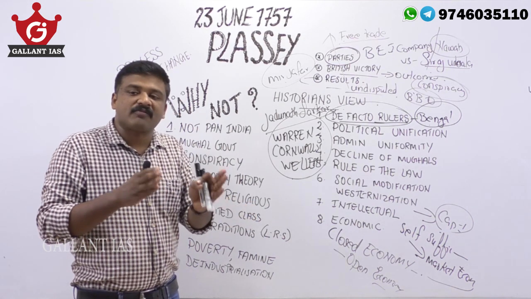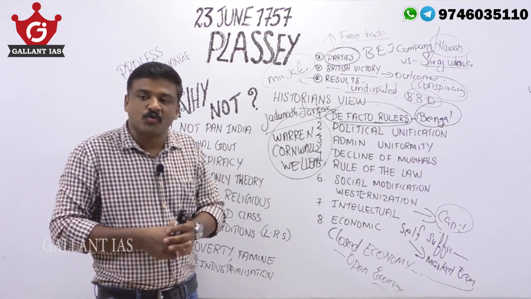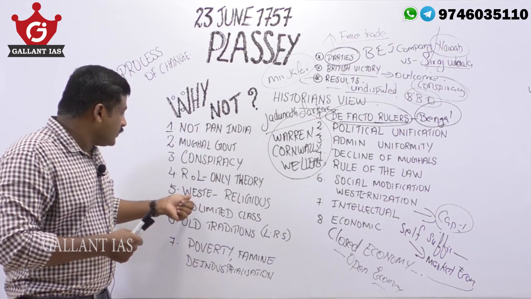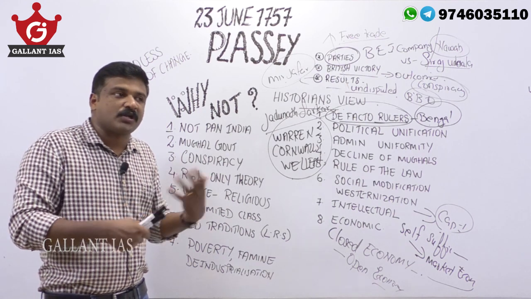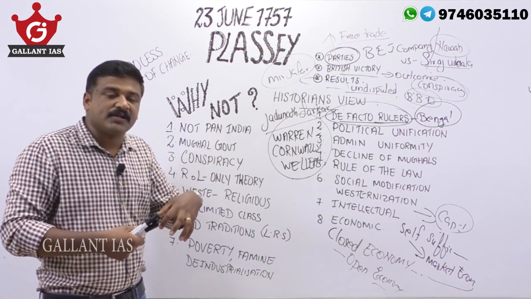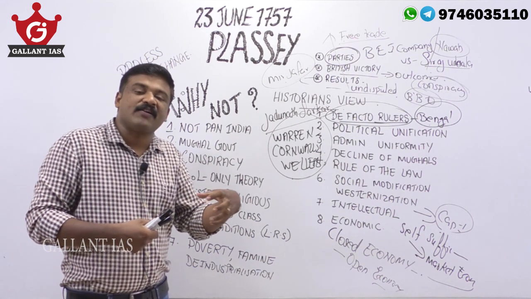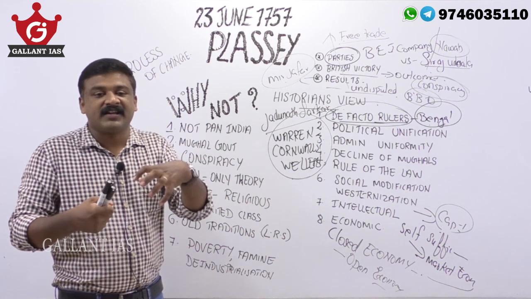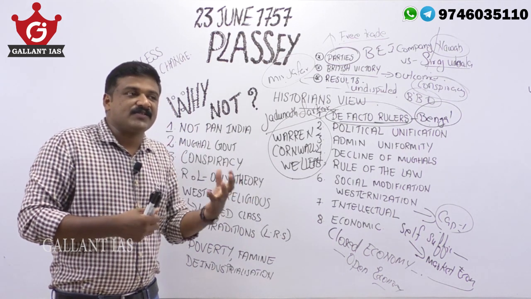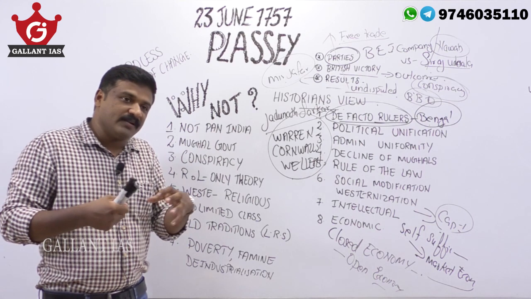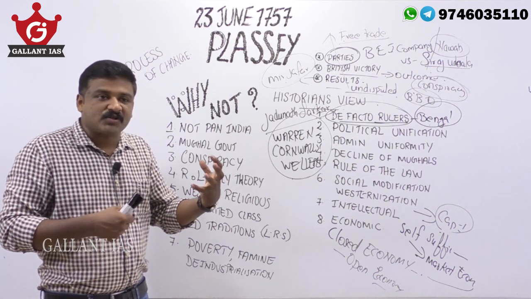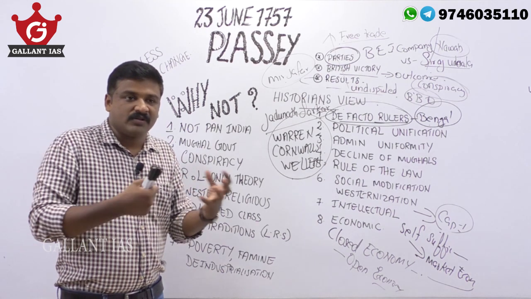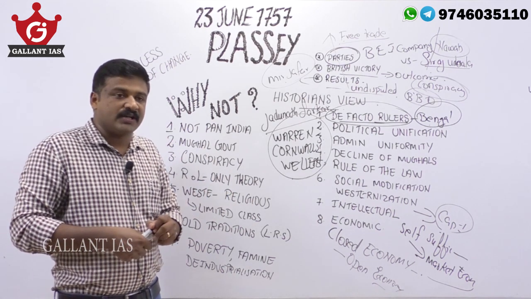This discrimination was reflected between Indians and Europeans. Then westernization, we say, happened as part of modernization. But this westernization was mostly reflected in the religious aspect. Westernization was mostly a religious movement. That means it only focused on propagation of Christianity, or they tried to westernize Indians through Christianity. So there were large scale conversions to Christianity, etc.